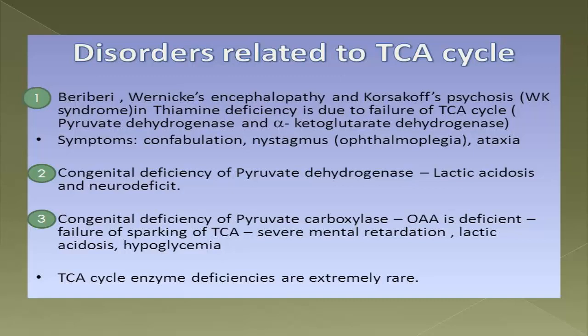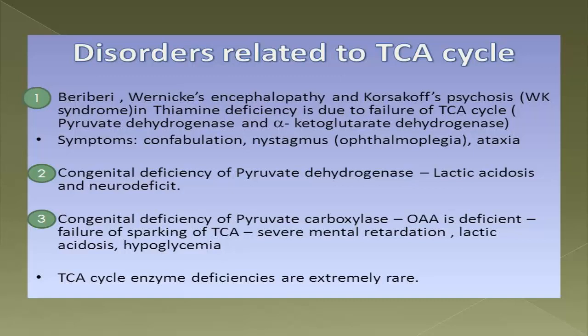Now you all know that oxaloacetate can be replenished by the anaplerotic reactions. So as pyruvate carboxylase is deficient, the replenishment of oxaloacetate will be hampered.